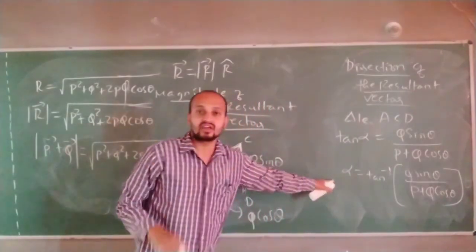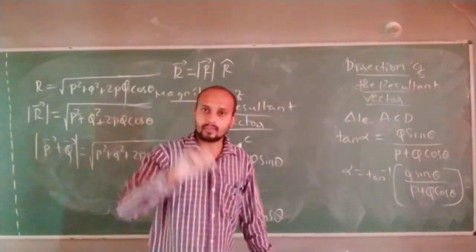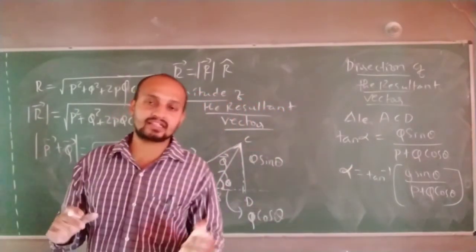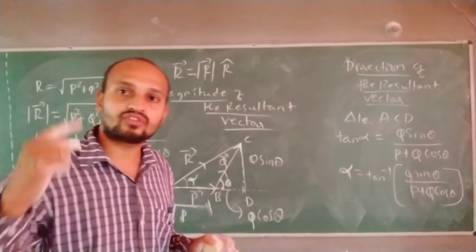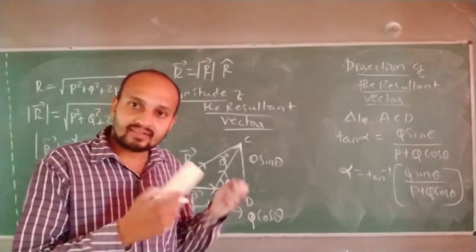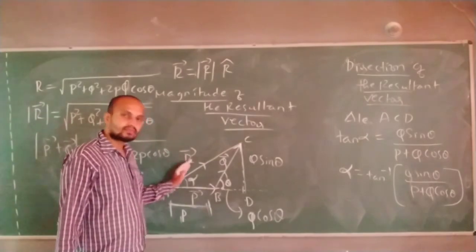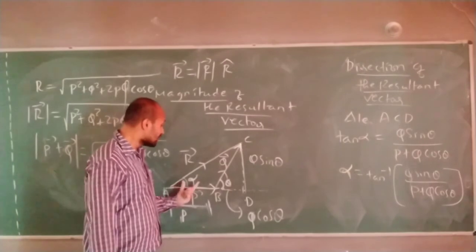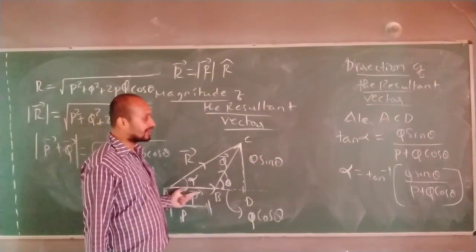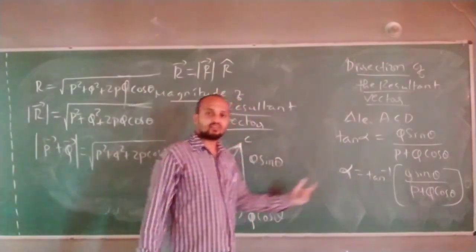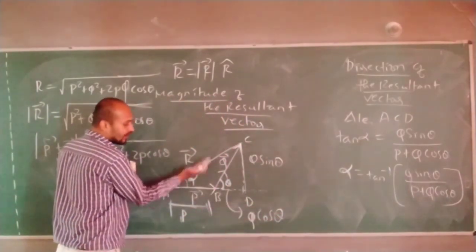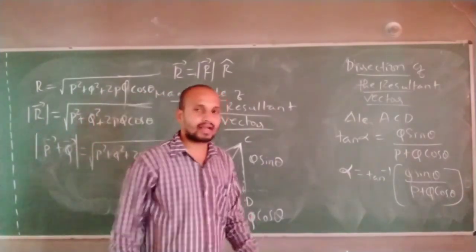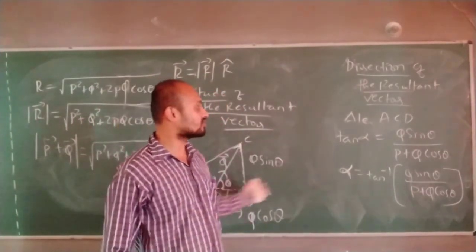In physics, observe, when they talk about direction, they will ask you for the angle. You have to focus on angles, because generally you can state direction by knowing the angles. In vectors, sometimes A cap is another way of finding directions. But generally, if I find the angle made with the P vector, and alpha is 45 degrees, I will draw a line at 45 degrees. If alpha is 60 degrees, that will be the direction. Usually direction represents an angle. This is the direction of this resultant vector.